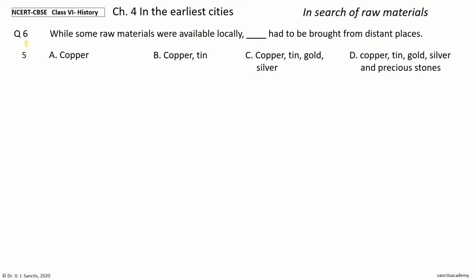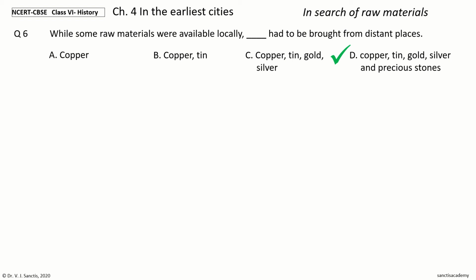Your time to choose. And the answer is copper, tin, gold, silver and precious stones. So, while some raw materials were available locally, copper, tin, gold, silver and precious stones had to be brought from